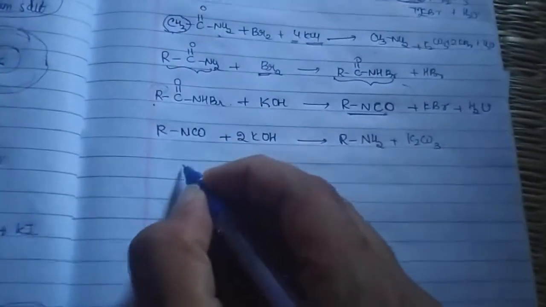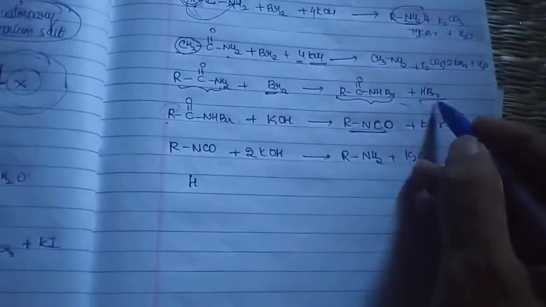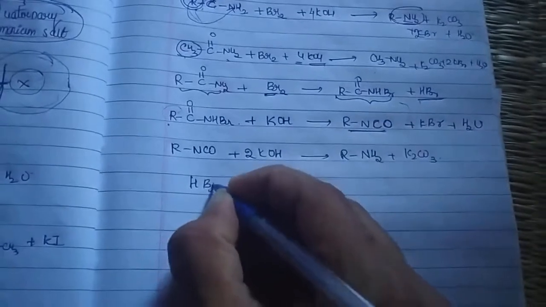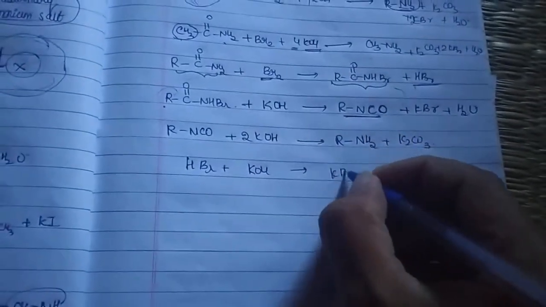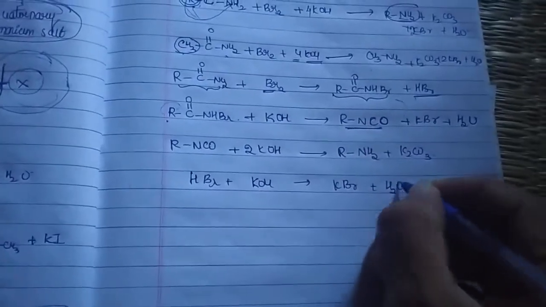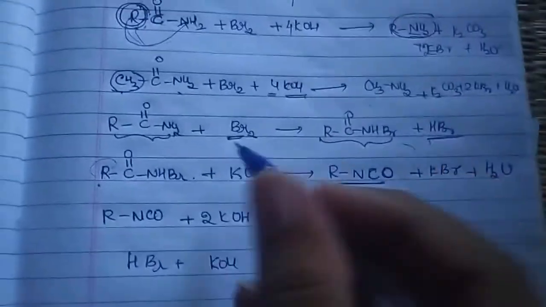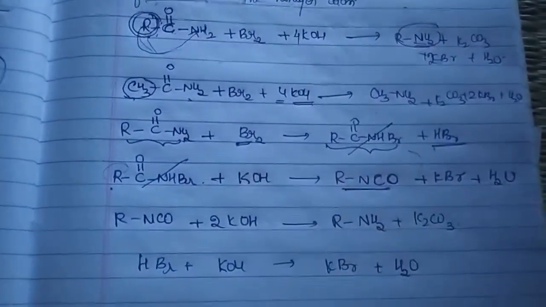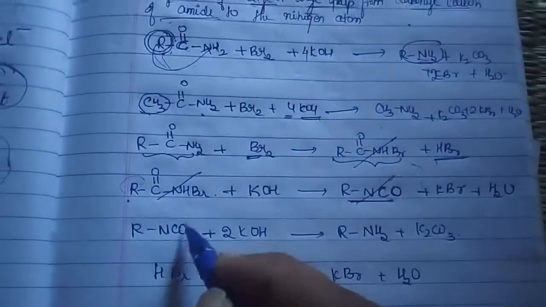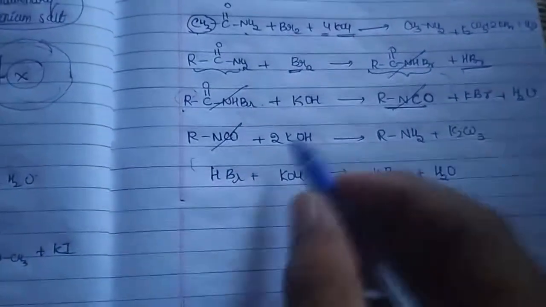It does not stop here. Whatever HBr is formed in the first reaction is now going to react with another mole of KOH to give you KBr plus H2O. If you look at the reactions, whatever you can, cancel out. So this will be cancelled, this will be cancelled. Similarly, this will be cancelled, this will be cancelled. So what is the final remaining part? Yes, HBr.